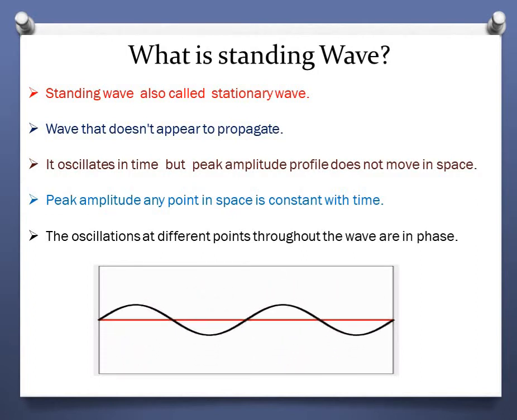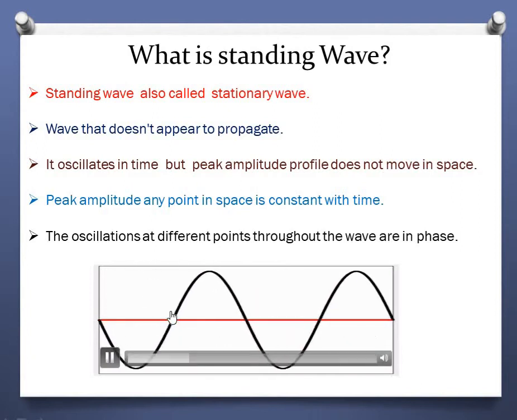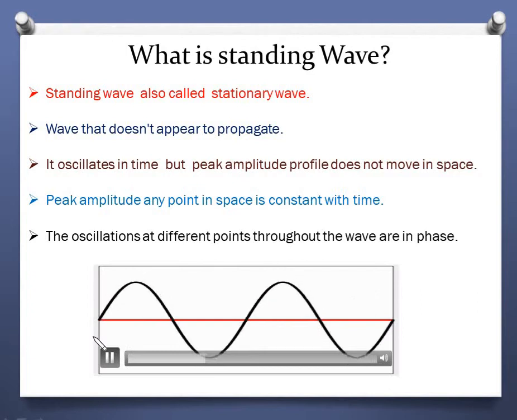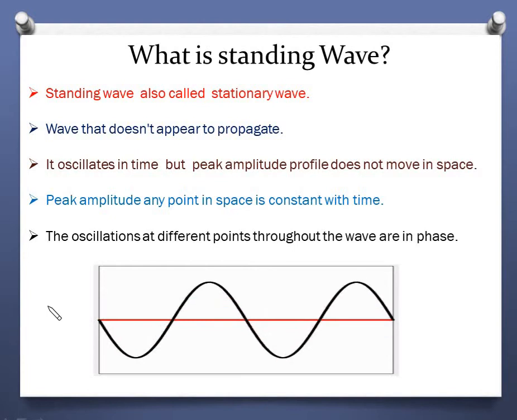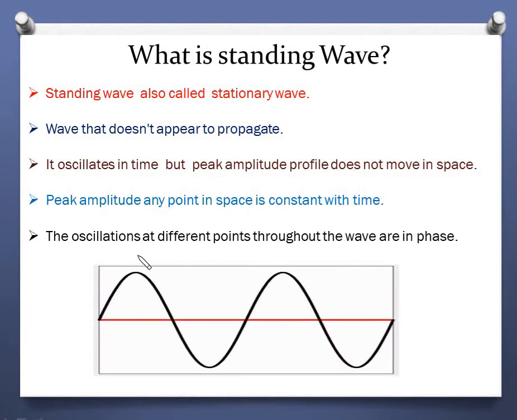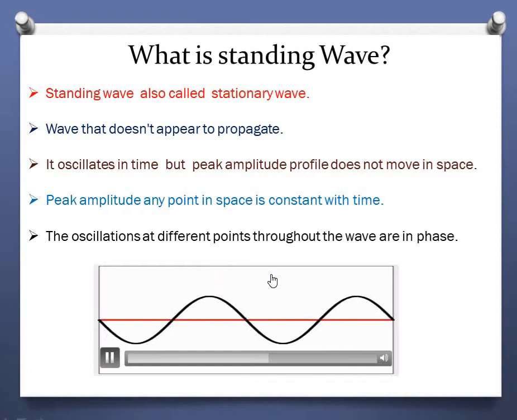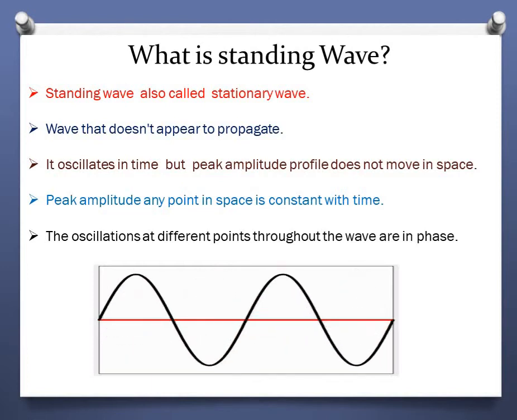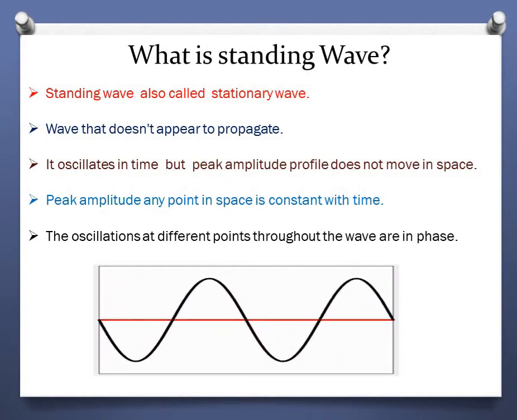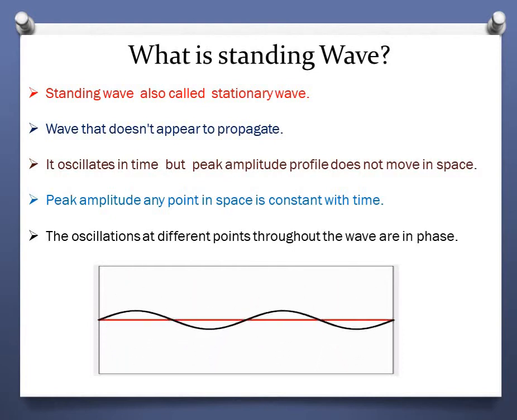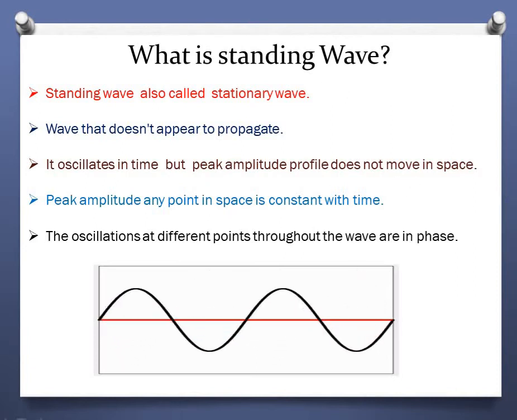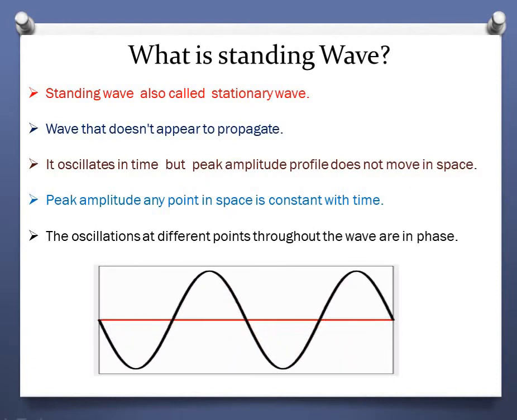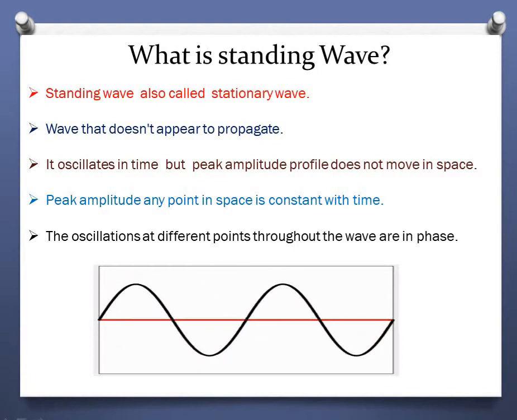You can clearly see from here that it is not propagating, so these points are fixed in space. Also, this is the peak profile, which is oscillating but not moving in space. If you take any random point, suppose we take this one, the peak amplitude is always constant, it's not changing. Also, take any two points in this oscillation and you will see those two points are in phase. So this is how a standing wave will look like.